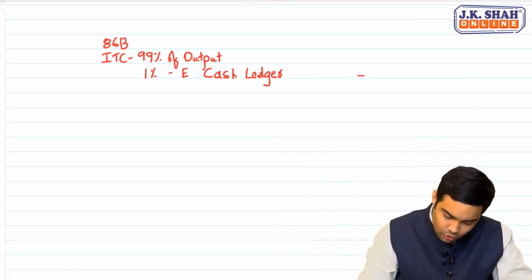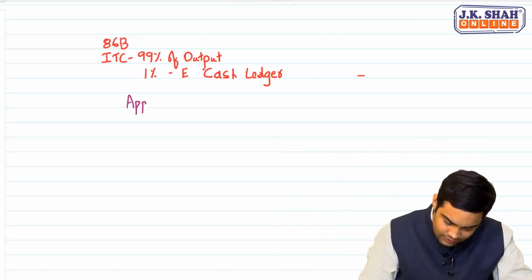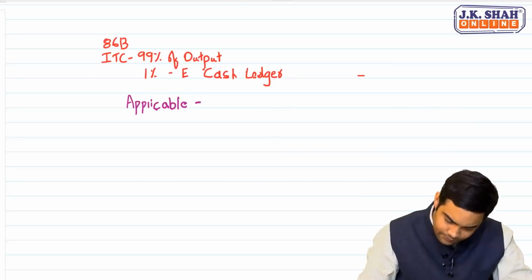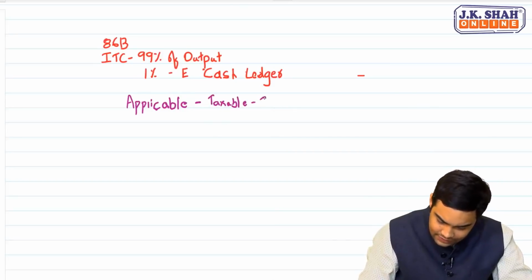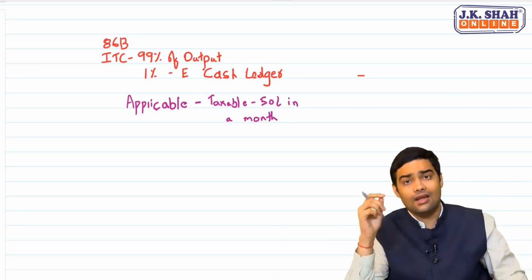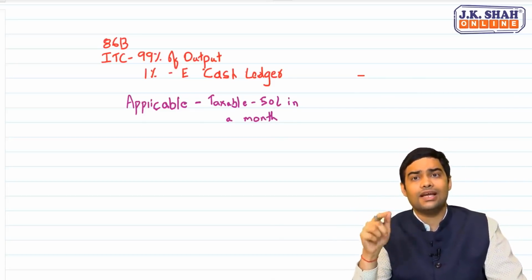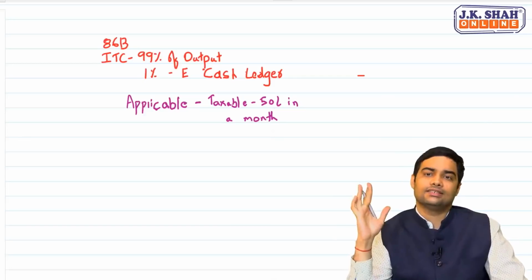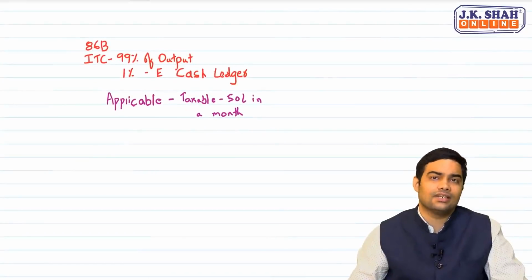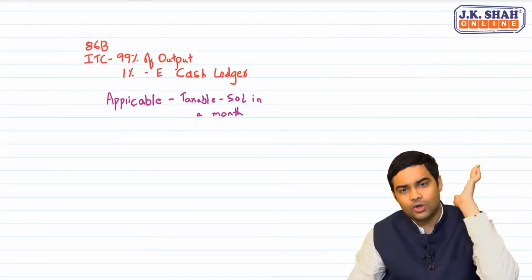First one, to whom is it applicable? See, it is applicable to a person whose taxable supplies exceed 50 lakh in a month, and only in that month it will apply. Sir, that means every month we have to check whether taxable supply has exceeded 50 lakh. The answer is yes. Only in the month when it exceeds 50 lakh will this restriction be applicable. Are you clear with the first point?